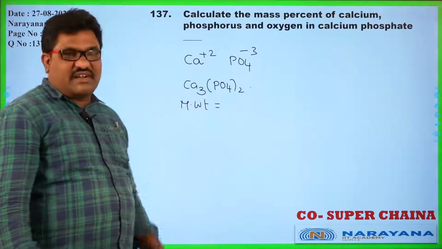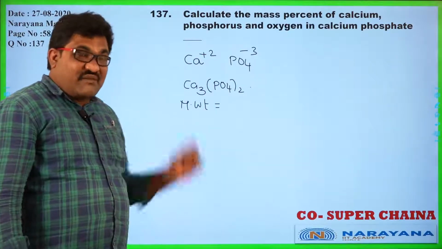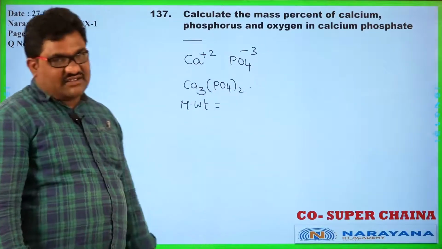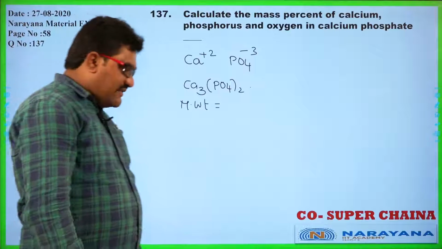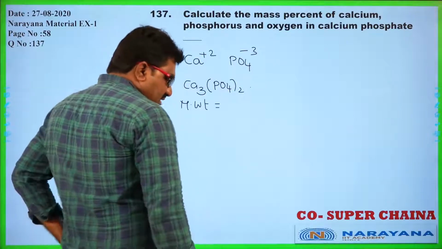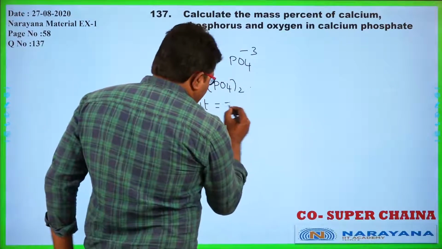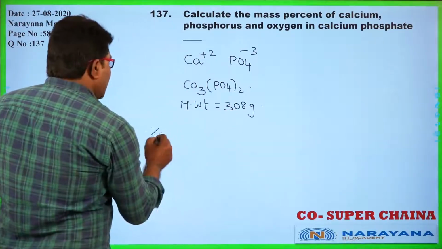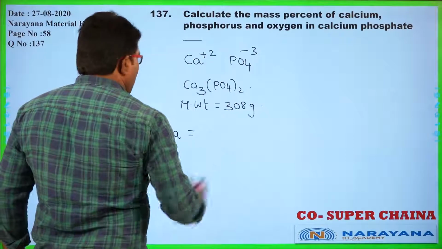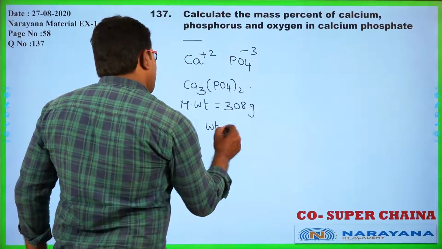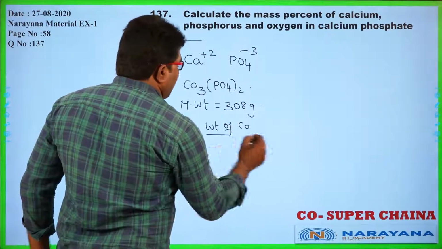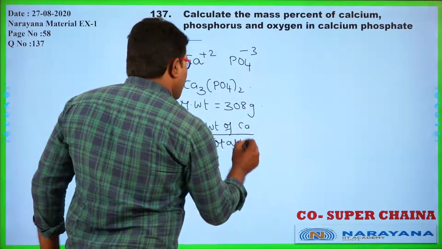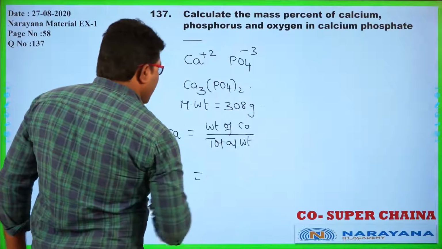What is the atomic weight of calcium? That is 40, phosphorus 31, and oxygen 16. So by calculating the molecular weight of this compound, we get 308 grams. Now, percentage of calcium is equal to weight of calcium in one molecule of the compound divided by the total weight of the compound. Then how can we find the weight of calcium?